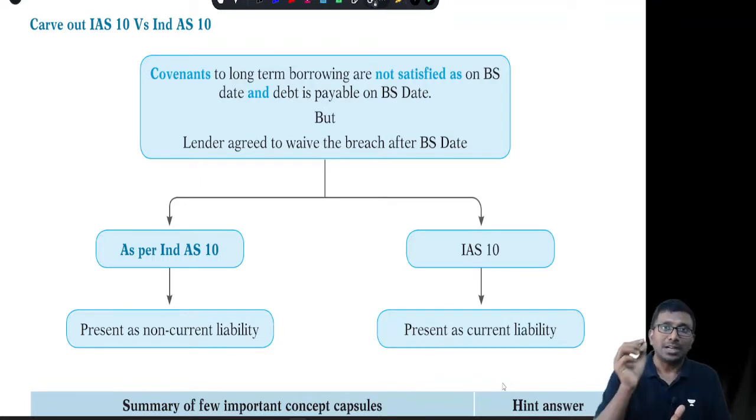But our standard Ind AS has taken a carve out. What is that carve out?